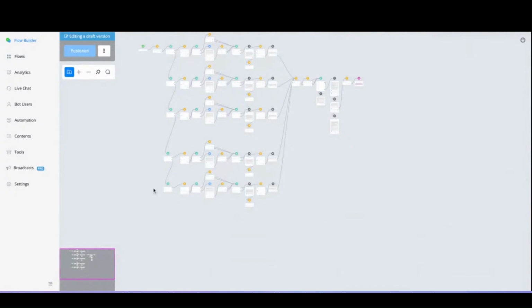But basically, I only have to copy and paste these blocks, add in the condition for the separate channel, and then I'm already good to go. So instead of creating a complete new chatbot for that specific channel, I can just link it to the Omni channel and then build it with a simple condition step inside the existing flow. So this was the short overview and demo of the Omni channel flow builder.